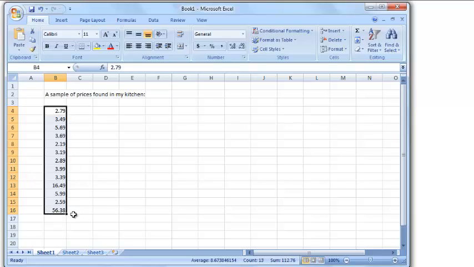5638 is the sum of all those. Now, you could have punched it all into a calculator, but we don't need to. How many pieces of data did we have?